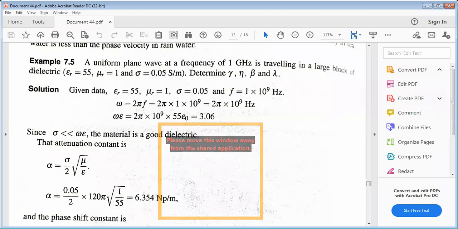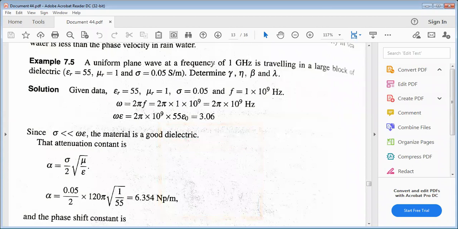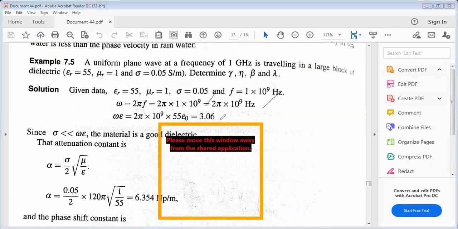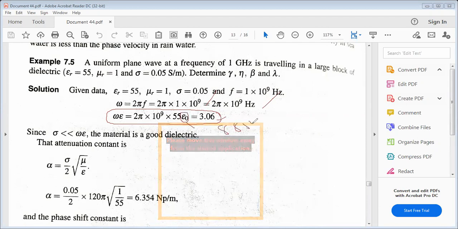The operating angular frequency omega equals 2 pi f, so omega equals 2 pi into 1 into 10 power 9. Then omega into epsilon is the data being prepared for further usage: omega times 55 epsilon naught, where epsilon naught is 8.854 into 10 power minus 12.